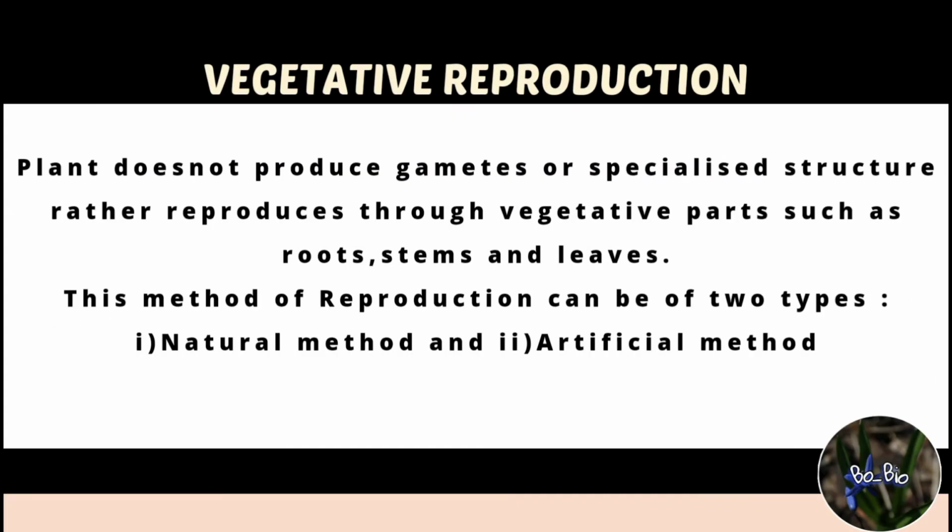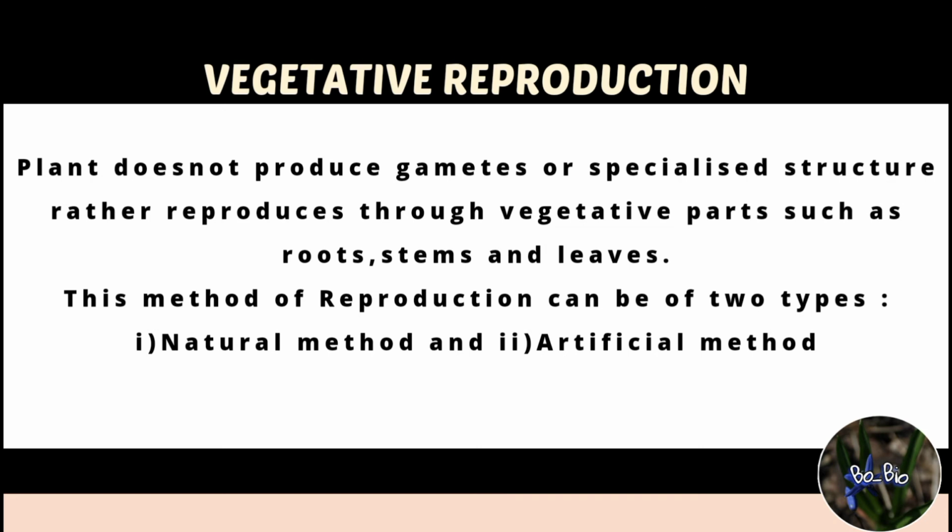Moving forward, now we will discuss a very important process of asexual reproduction, that is vegetative propagation. This process is mostly seen in plants, and in this process, the plant does not produce gametes or some specialized structure for reproduction. Rather, they reproduce through their vegetative parts such as root, stem, and leaves.